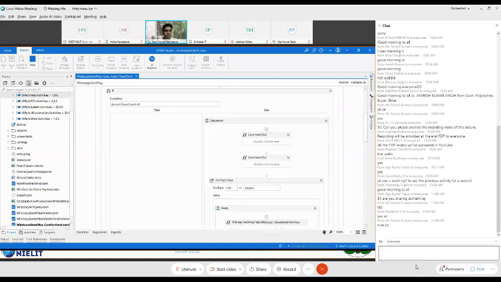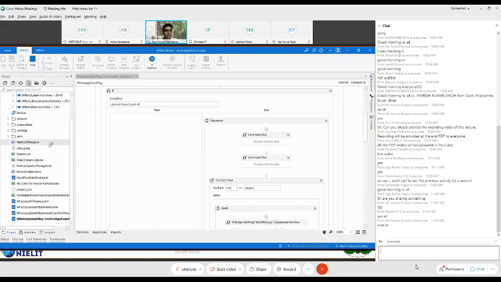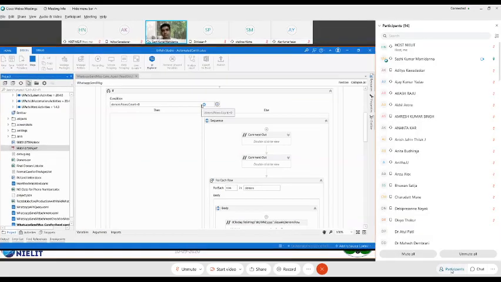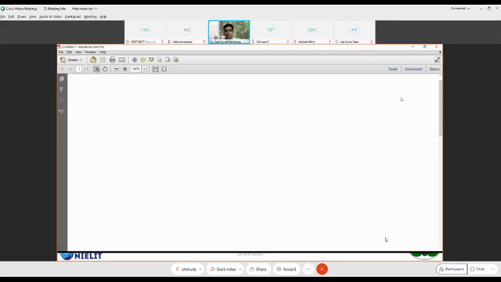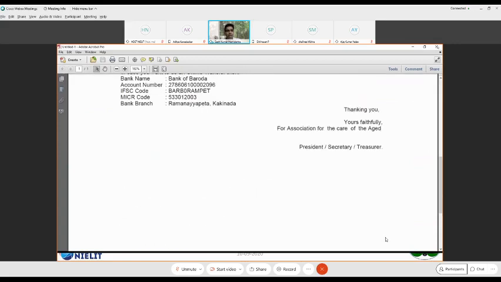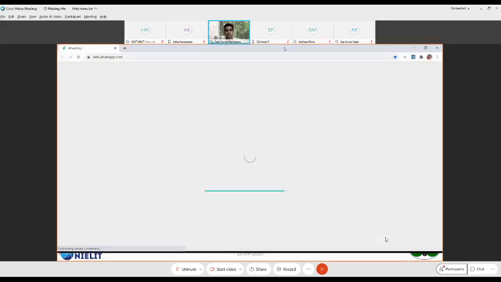You can see this is my phone number, and it has created that invite in a Word document, and that Word eventually gets converted and saved as PDF. So this is the file which is generated altogether. And it will slowly open WhatsApp. You see the bot has opened WhatsApp, and this will actually open my WhatsApp as such.